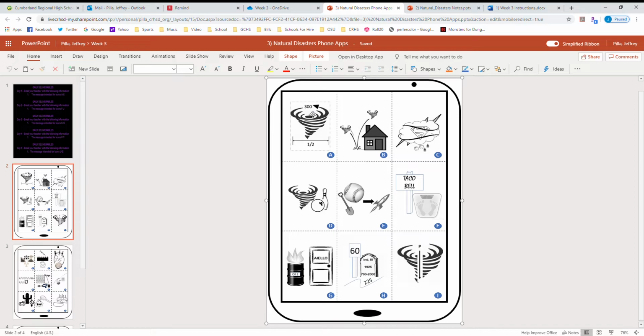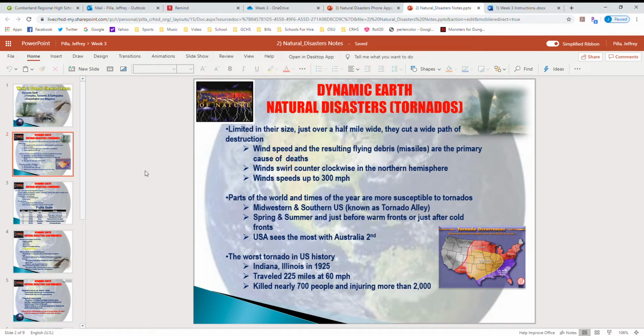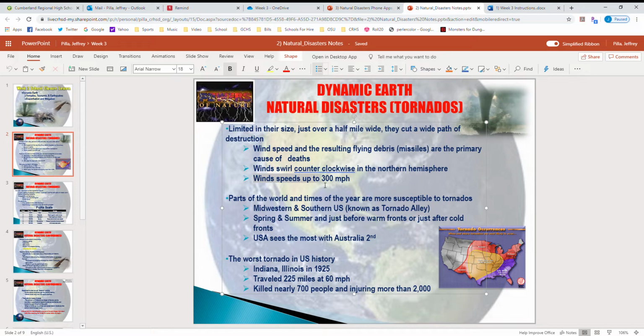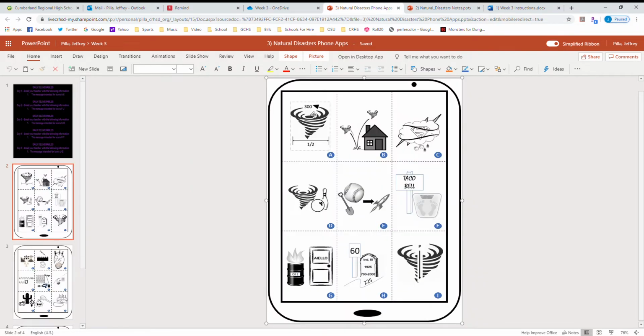The next thing I'm looking at is this 300 here. Now let's go back in the notes and see if we can find anything that mentions the number 300, and right off the bat, I see it right here. Wind speeds up to 300 miles per hour. Okay? So that 300 must represent the fact that the wind speeds in a tornado can reach 300 miles per hour. That's two things that we've discovered about this picture.